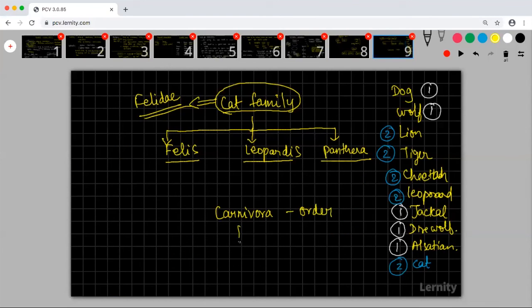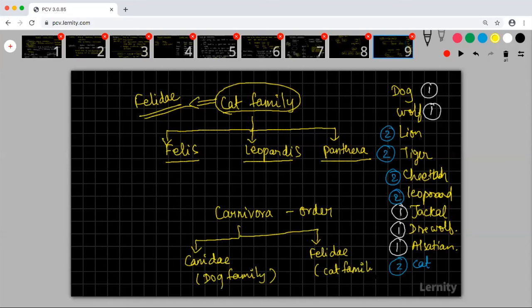Under this order, you have Canidae, which is the dog family, and similarly, you have Felidae, which is the cat family. So this is the next level of organization. The cat family and dog family are organized into Carnivora.